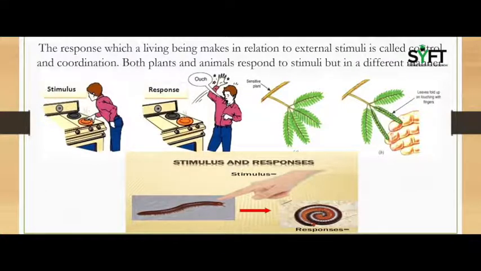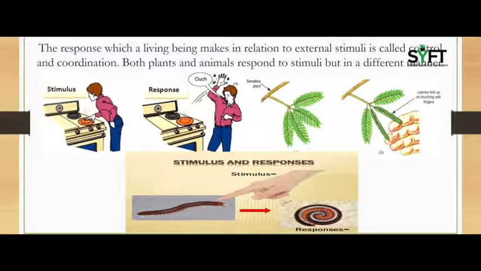Or we can say that the response which a living being makes in relation to external stimuli is called control and coordination. Both plants and animals respond to stimuli, but in a different manner.